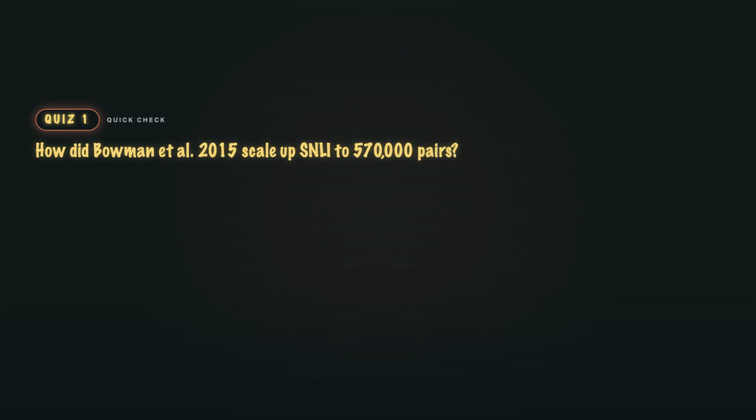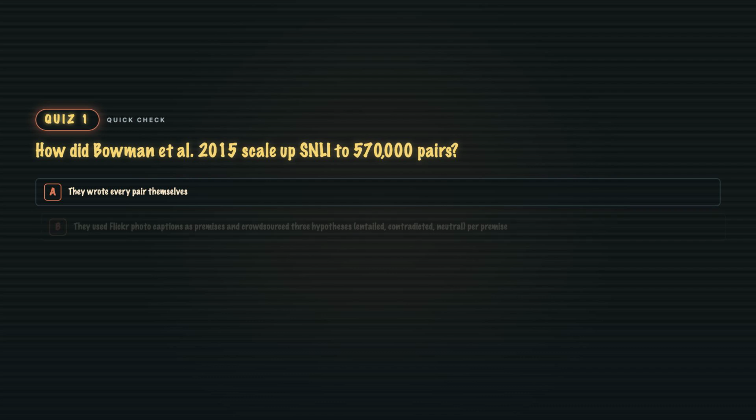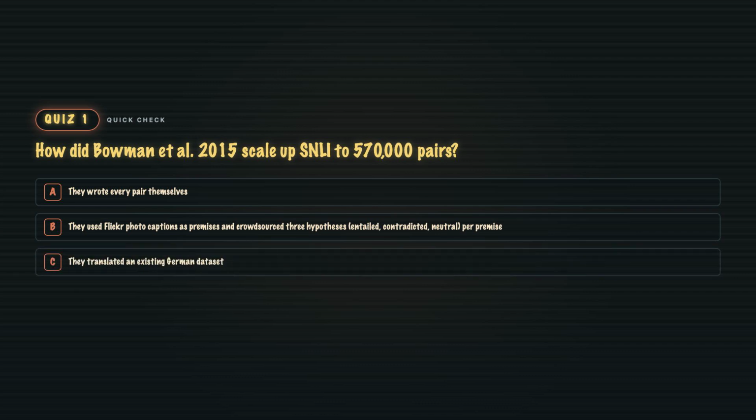Quiz 2. How did Bowman et al. 2015 scale up SNLI to 570,000 pairs? A. They wrote every pair themselves. B. They used Flickr photo captions as premises and crowdsourced three hypotheses: entailed, contradicted, neutral per premise. C. They translated an existing German dataset. Or D. They ran an LLM to generate all of it.